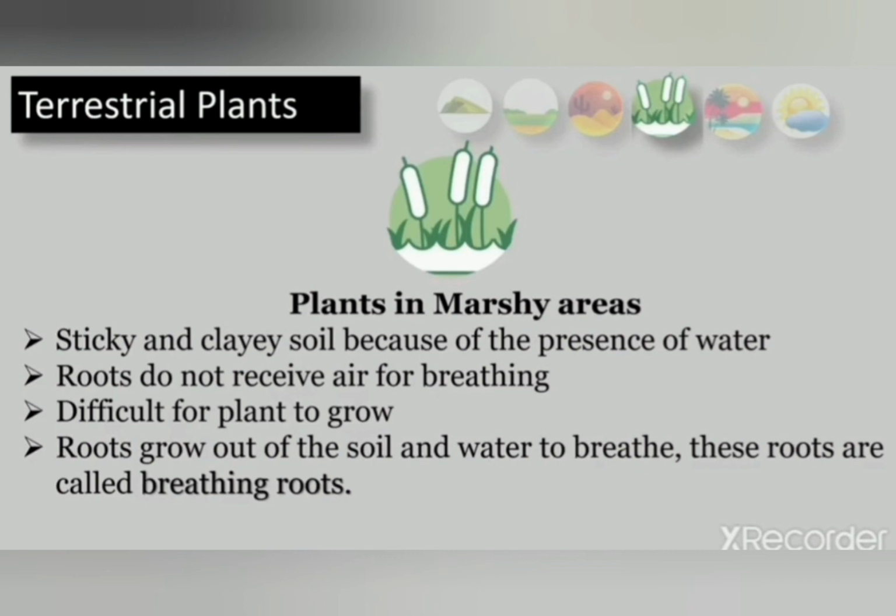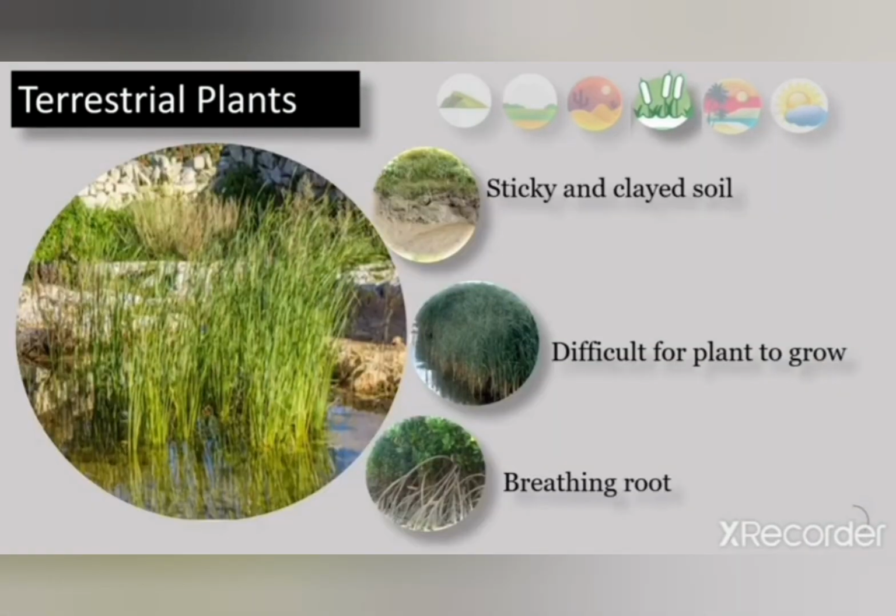Okay student, so we were talking about the plants in marshy areas. The soil in the marshy area is sticky and clay, and it is very difficult for the plants to grow there.